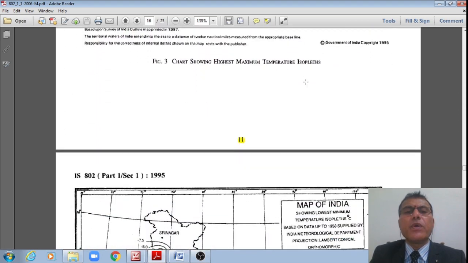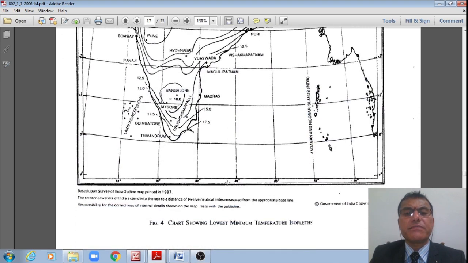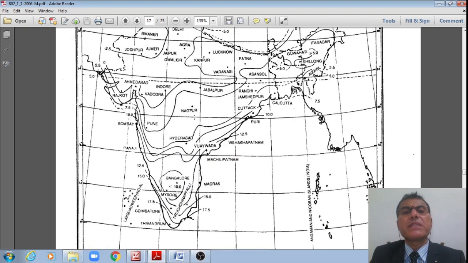Similarly we do have figure 4, showing the lowest minimum temperature isopleths, right? Hyderabad once again is having a minimum of this one, 2.5, and the next one is this isopleth, which is 7.5, like this.